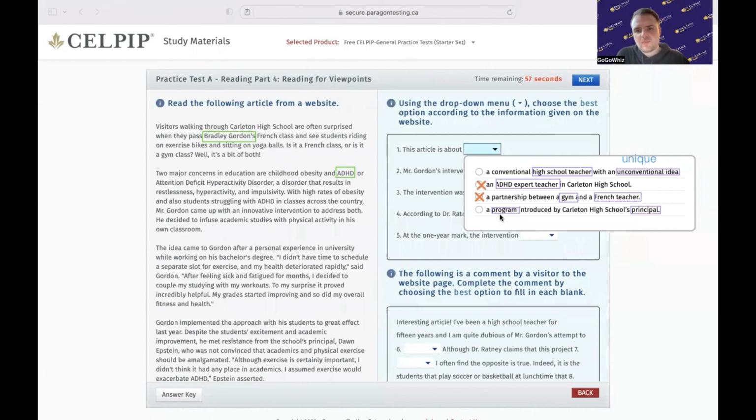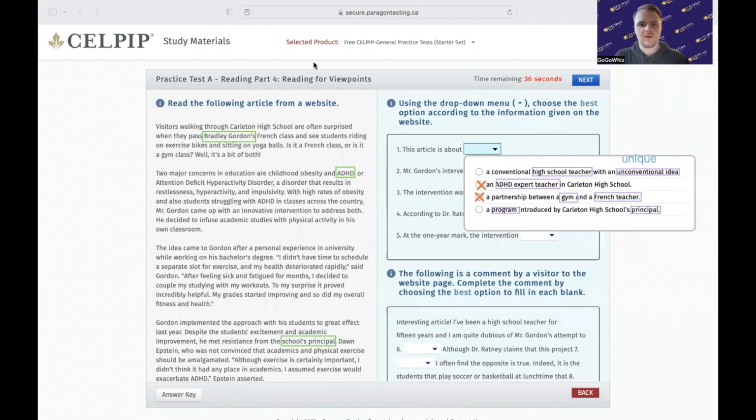Okay. And then a program introduced by Carleton High School's principal. The principal, again, just like the others, is mentioned. If we go down here, we can see that the school's principal is mentioned. Okay, however, it's just about his or her feedback regarding seeing Bradley Gordon's idea.